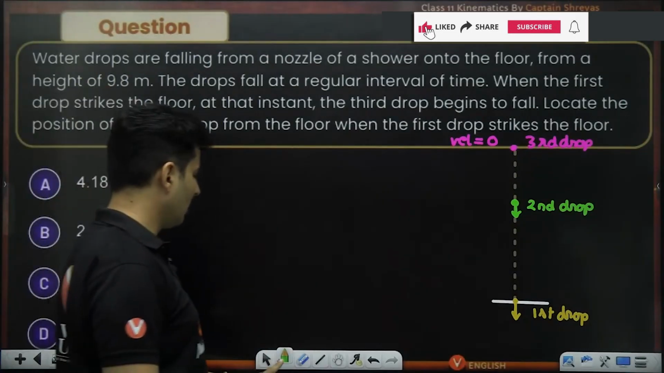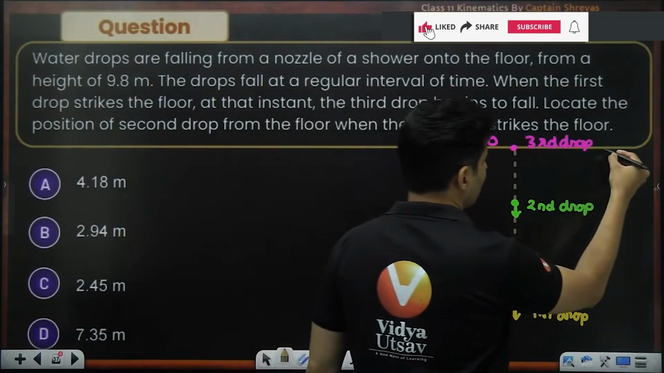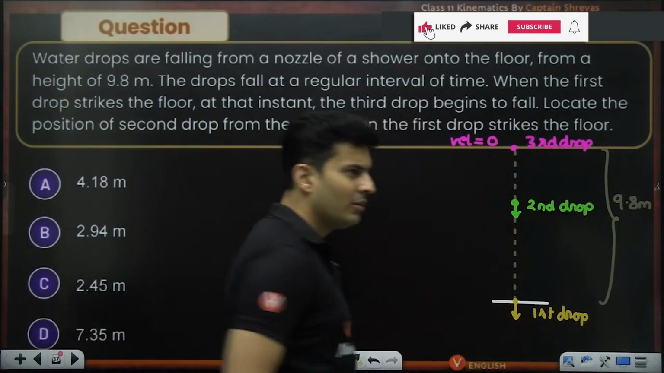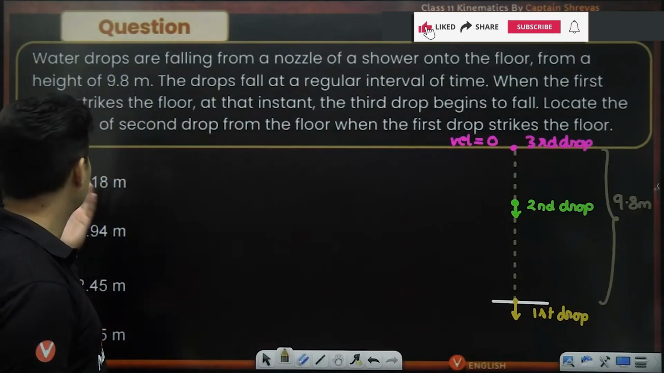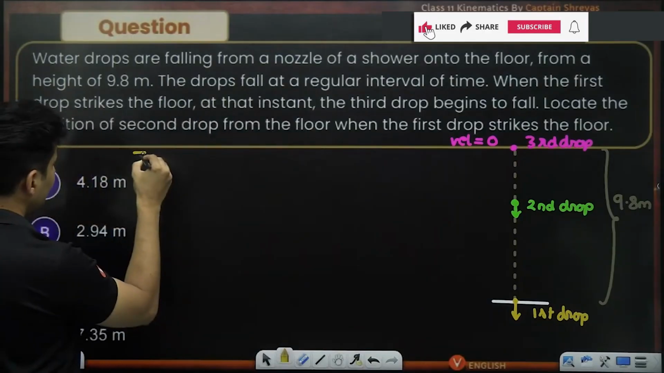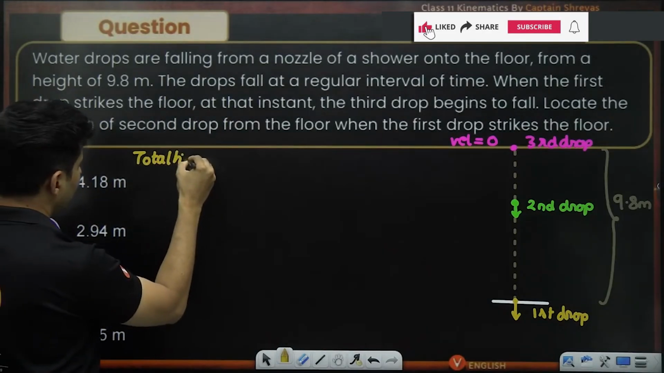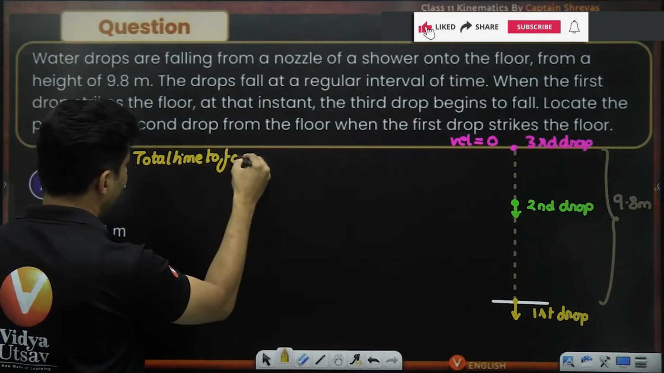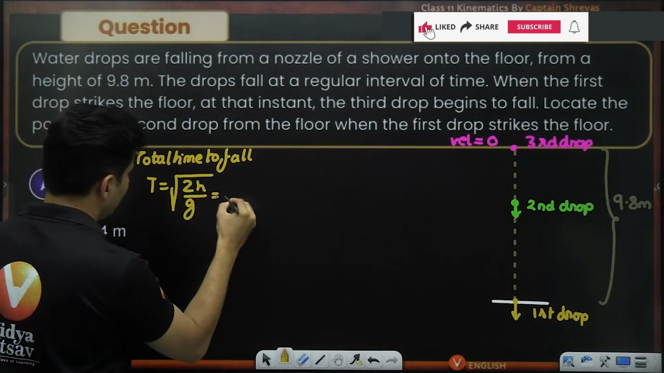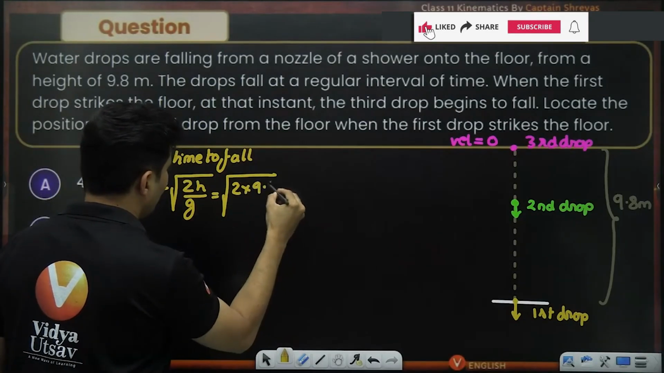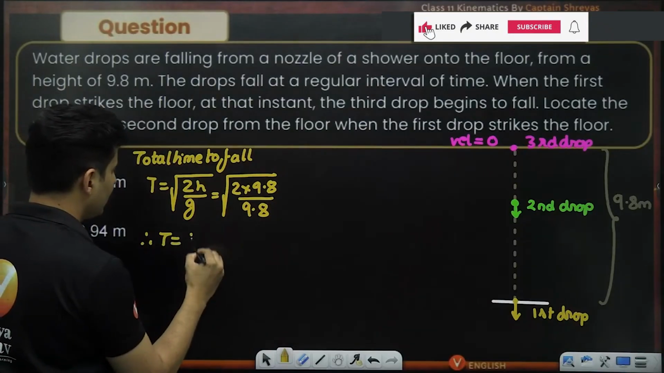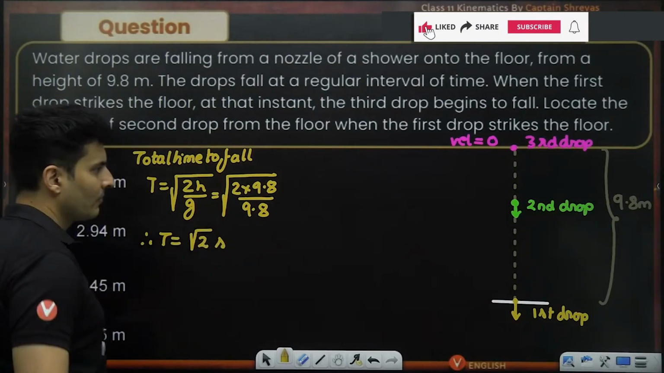Total height is given. Okay, bro. Total height is given. This total height is 9.8 meters, probably for a reason, because g has to be taken as 9.8. So if I consider the total time of flight, the total time to fall, there is a formula: root of 2h by g. So 2 into 9.8, g value also 9.8. Therefore, time will be basically root 2 seconds.